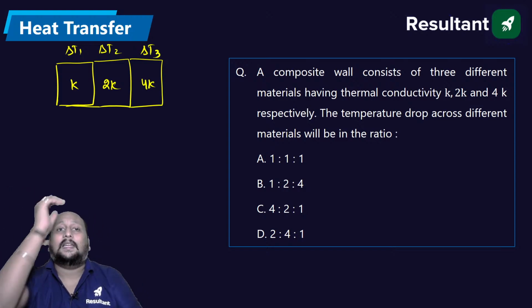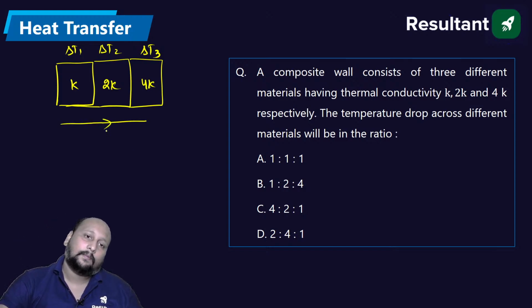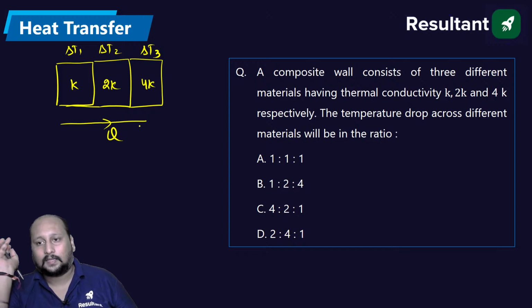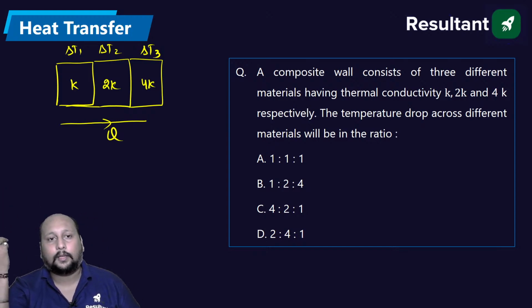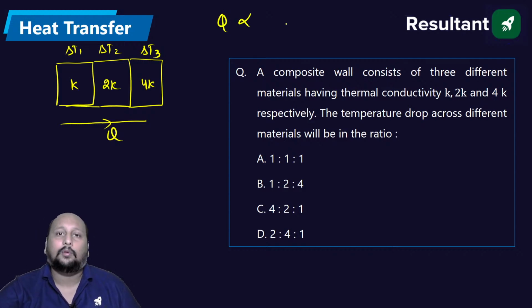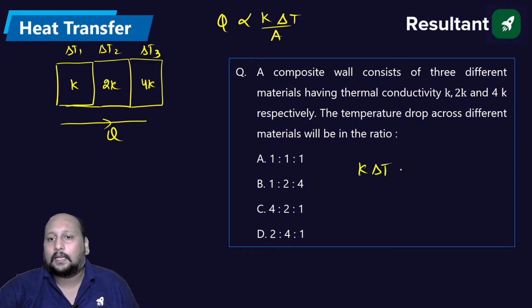Now, because they are in series connection, can we say same heat will be flowing? तीनों में same heat flow करेगा. जैसे we are having a series connection, current is same. तो ऐसे ही same concept we can apply it over here. So we can say over here, Q is directly proportional to delta T, directly proportional to K and area भी same है. So we can say K into delta T is equal to constant for all the three.